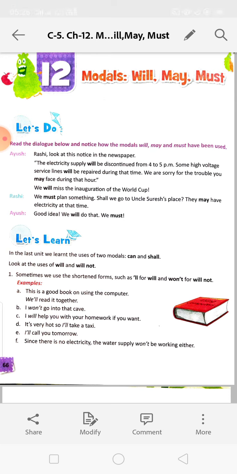So these are the uses. I have told the answers. You will practice it at home. You will write it in your book. Okay, next. We will now learn the use of may and might.